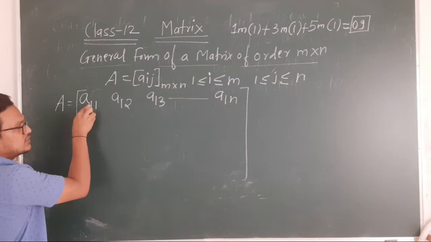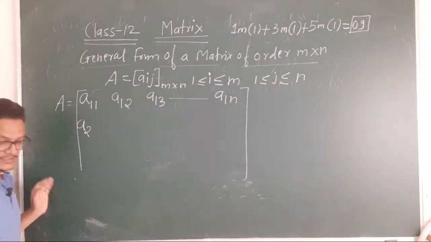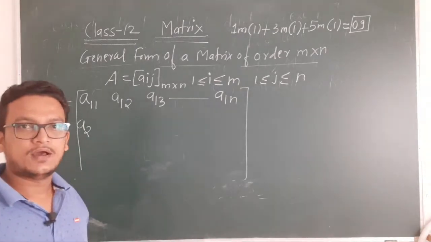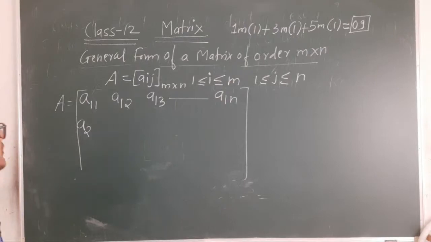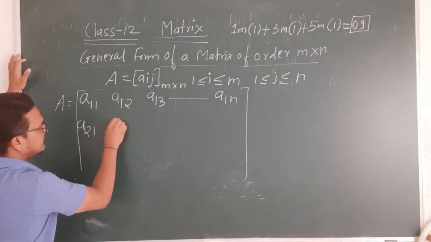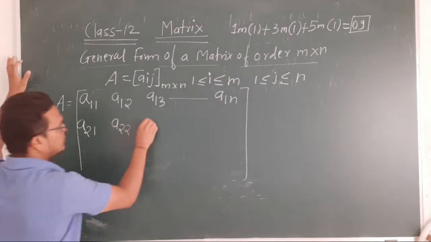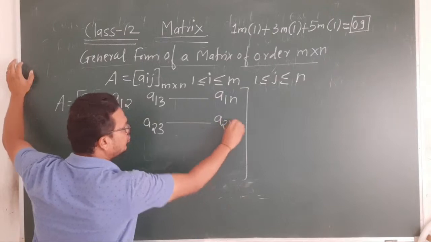Okay, now in the next one, now you change I value. Now I is equals to 1 here, now you take I is equals to 2. Again you just go on changing the value of J, that is A21, A22, A23, so on up to A2n.